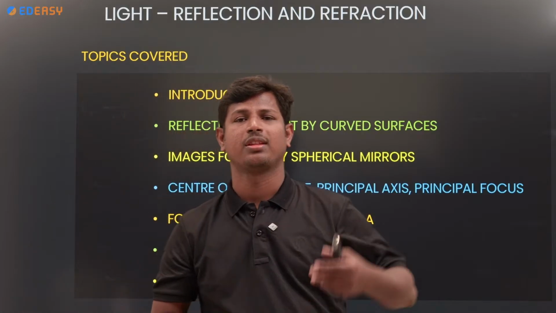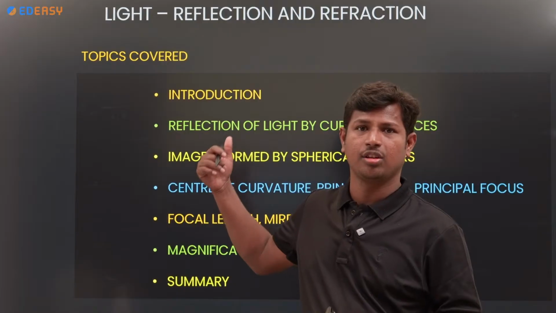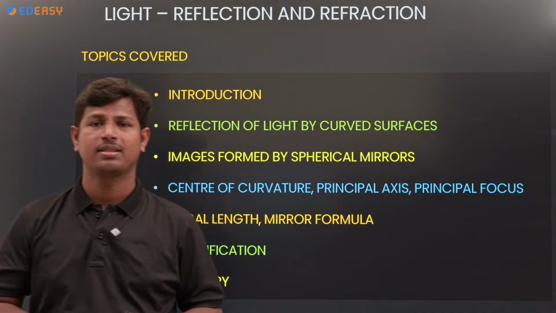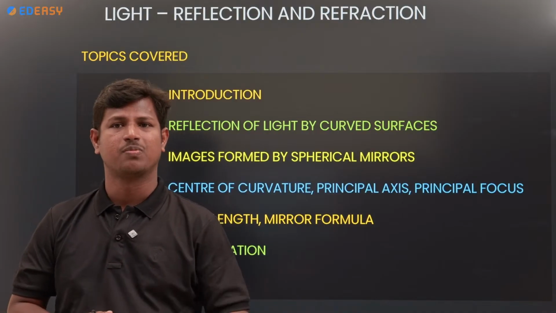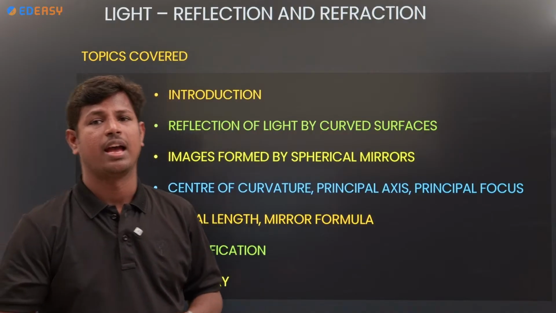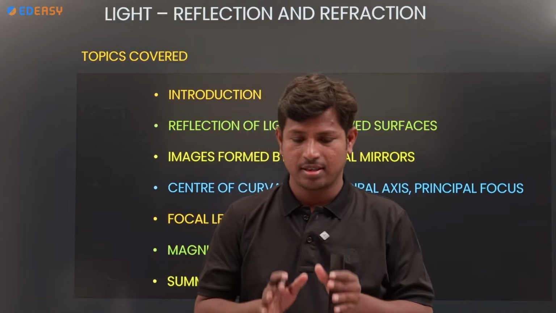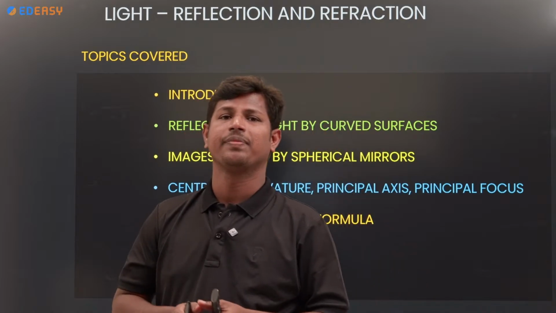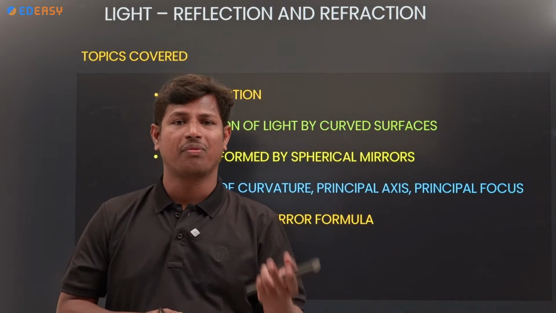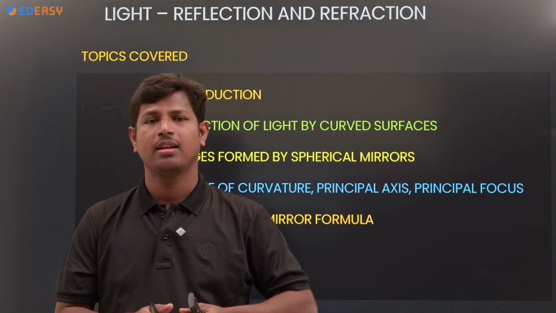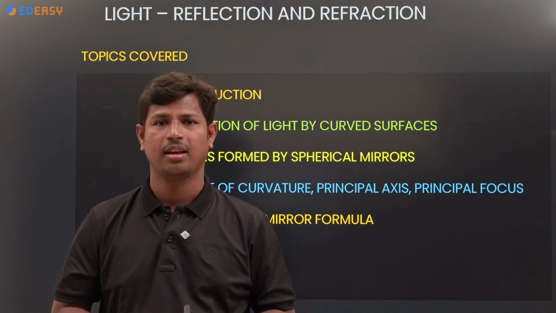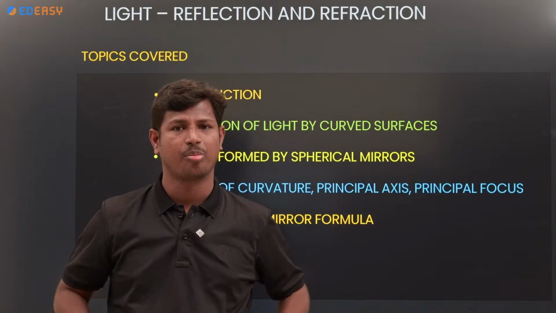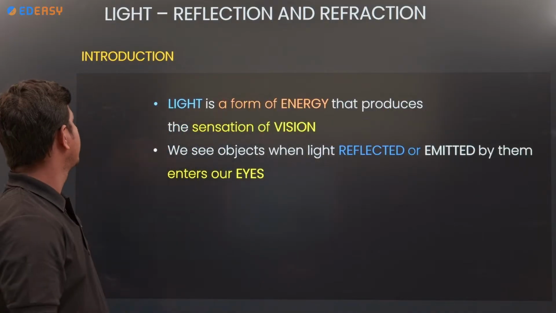Introduction of light and its properties, and as you can see the topics clearly mentioned: reflection of light, image formation by spherical mirrors, center of curvature, principal axis, principal focus, and focal length, mirror formula. These are the topics we're going to discuss in today's live session. Light is the combination of reflection and refraction, and today we're going with the reflection of light. So without any delay we're going to start the topic.